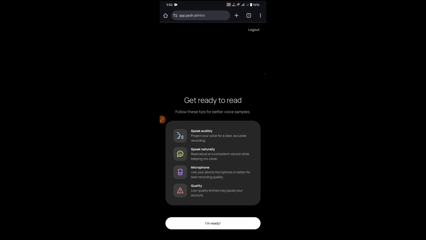So here you need to keep 4 things in mind. You need to record a voice clip here where you speak clearly. Keep the mic close to you like this and try to speak naturally, meaning don't exaggerate your accent or anything. Speak in your real voice, and after that you should have a good quality network. Just after that you need to click on I'm ready.